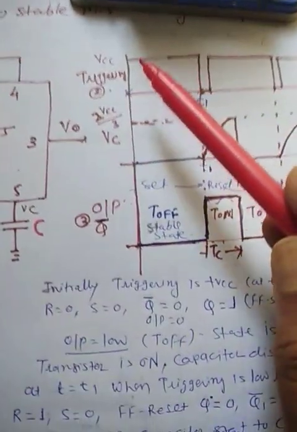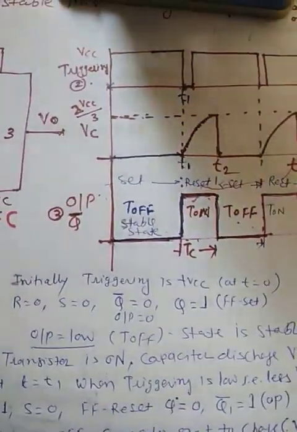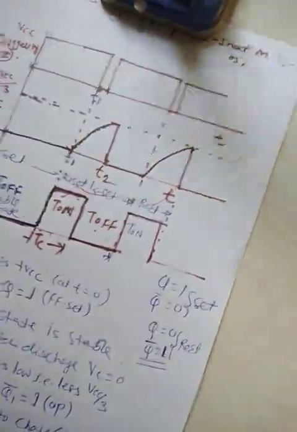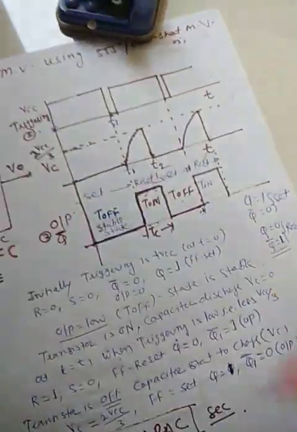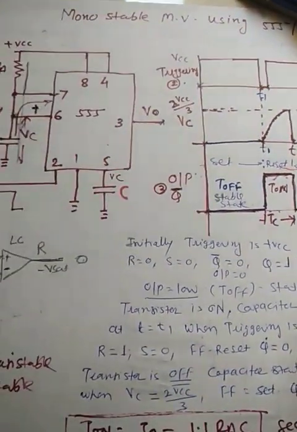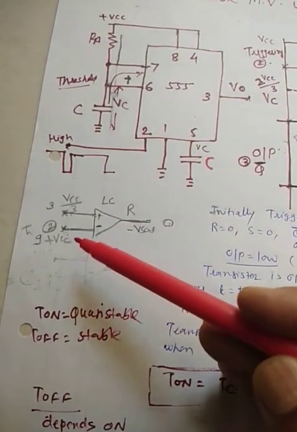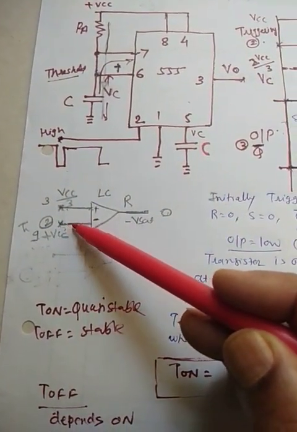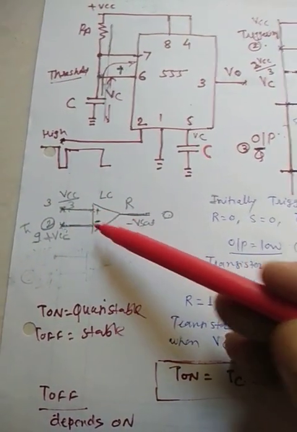Now here, initially the triggering is high, which means this voltage is high. It is a lower comparator.